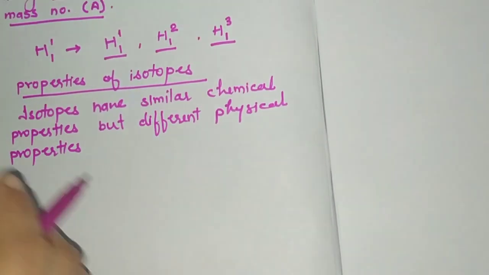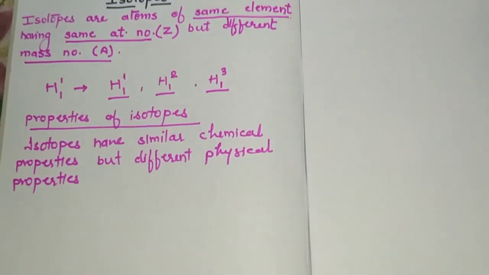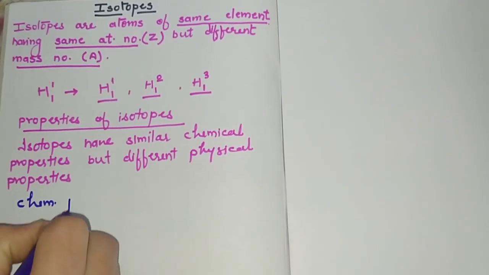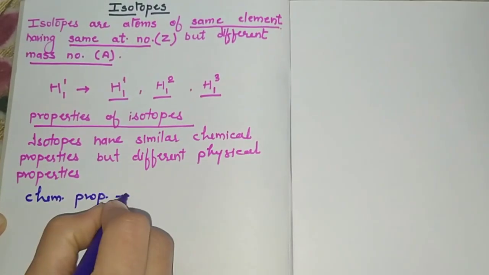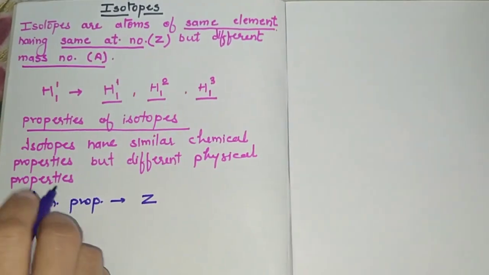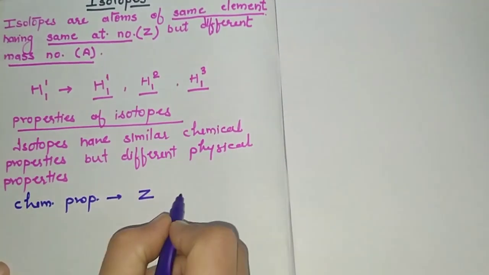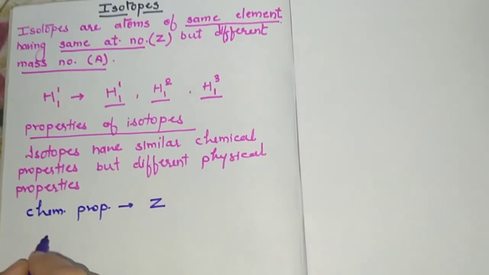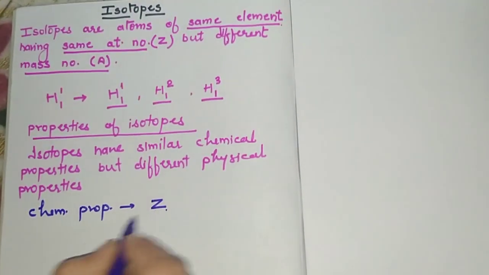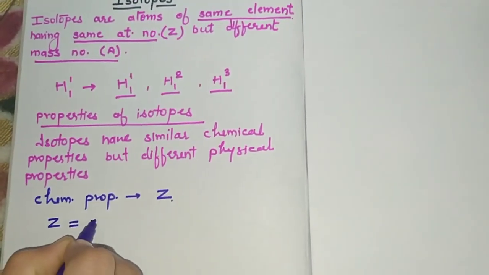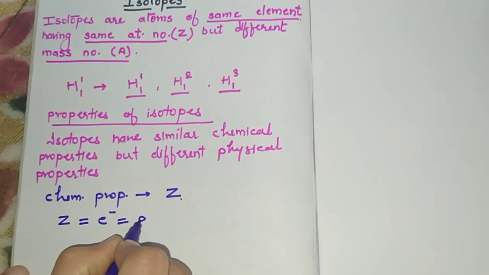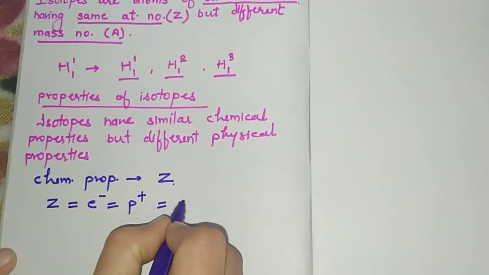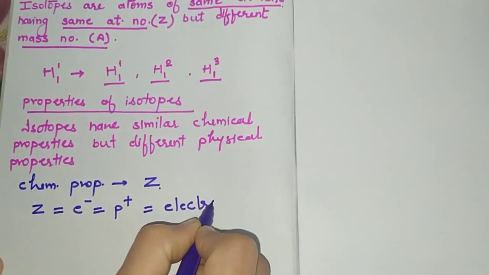Now the reason for this is that chemical properties depend on the atomic number of an atom. See, atomic number is equal to the number of electrons, which is equal to the number of protons, and hence the same electronic configuration.